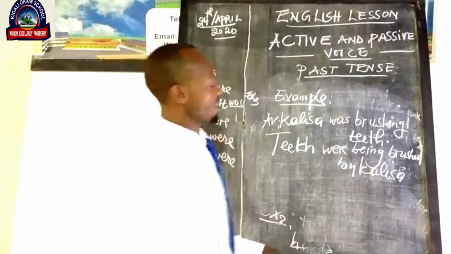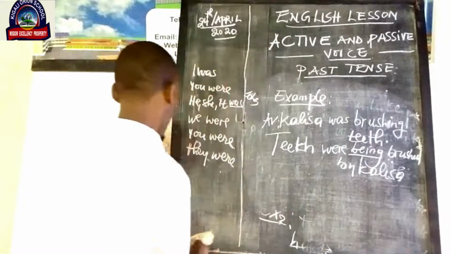Have you seen that there is a change? There is what? Being. So what does it mean?